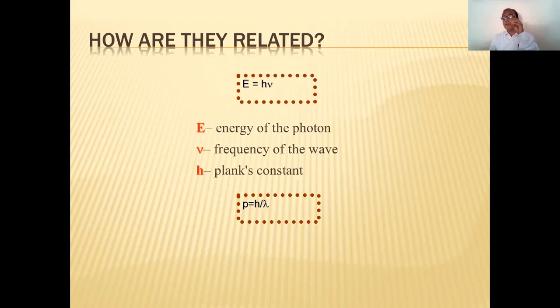Therefore for the light wave, there should be a momentum. That momentum is denoted by symbol P, and it is usually given by the formula P is equals to h upon lambda, where h is once again Planck's constant and lambda is the wavelength of the wave.